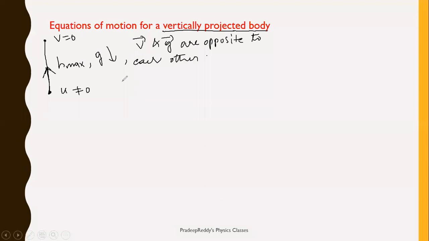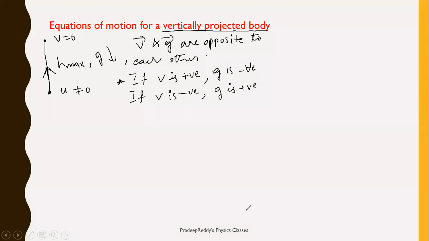Okay. Now, important thing is, if V is taken as positive, then G is taken as negative, because both are in opposite direction. If V I take positive, G you should take negative. Similarly, if V you are taking negative, then G you should take as positive. This is a very important thing you should understand.